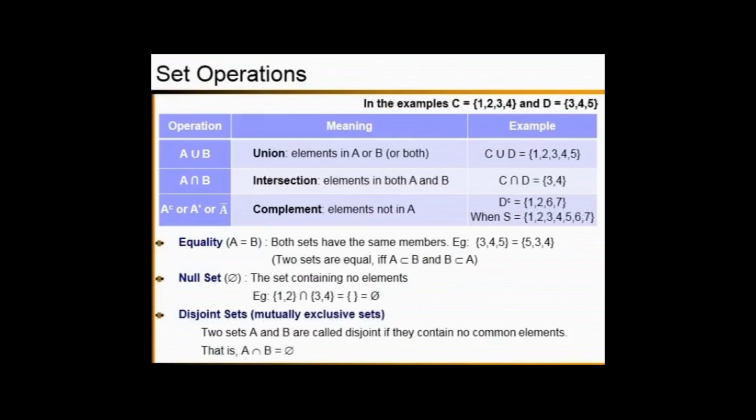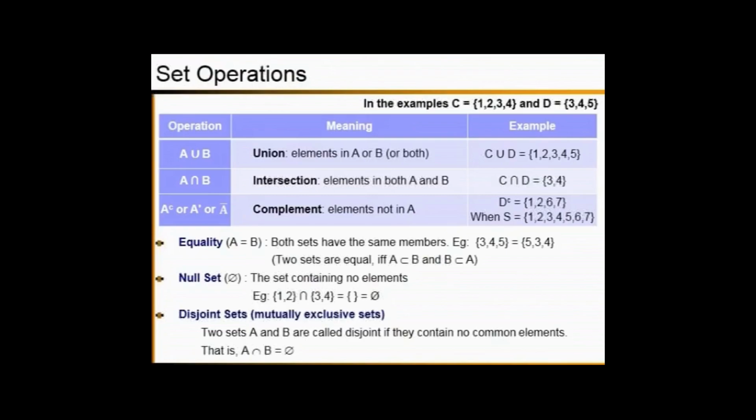The first one, union, which is given as A union B. The meaning of that is elements in A or B or in both. So let's consider an example. The example says C union D. That gives elements in C or D. So C is defined as above, as well as D.